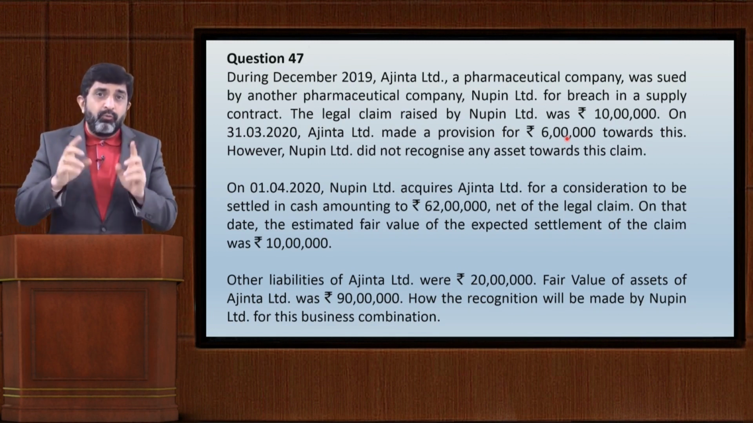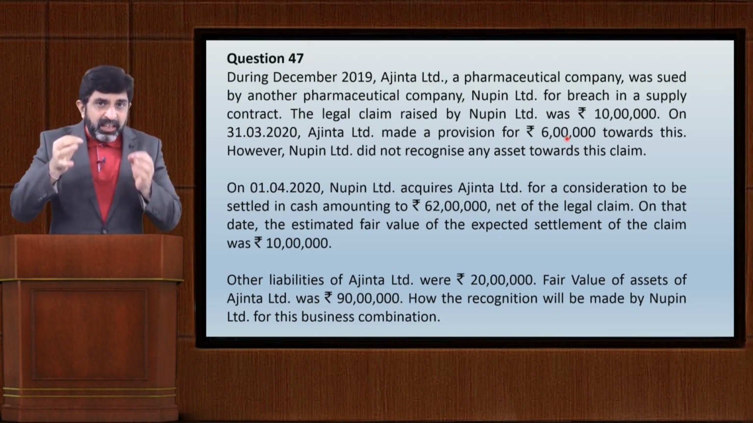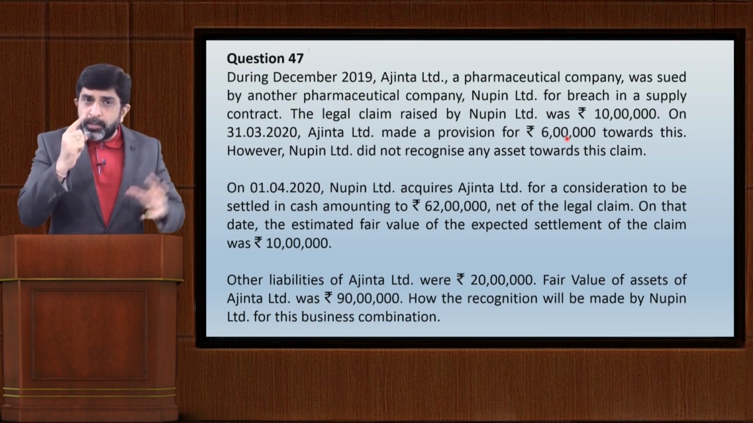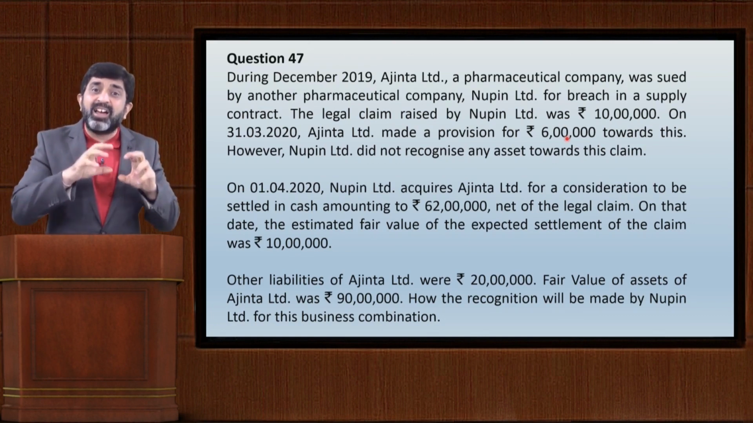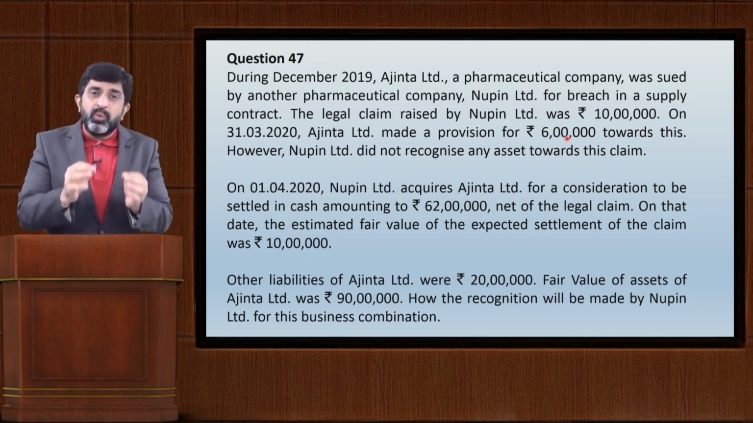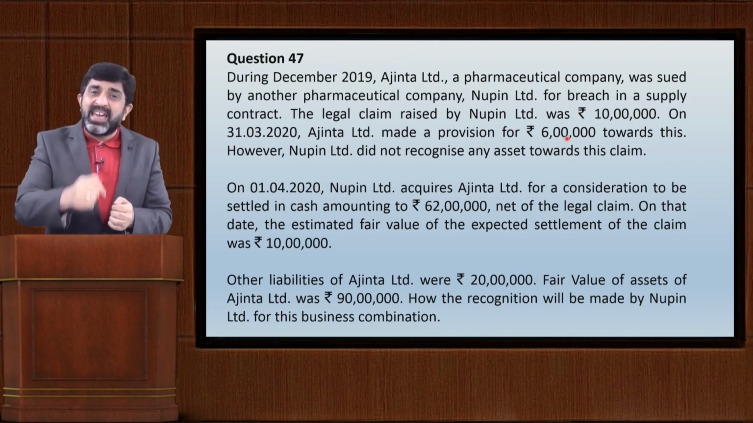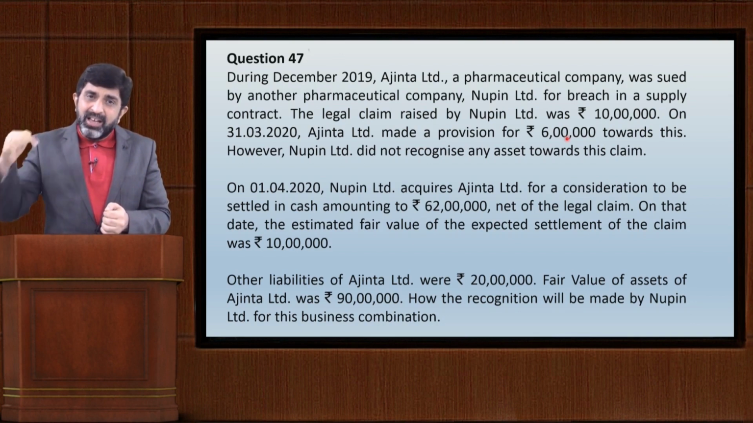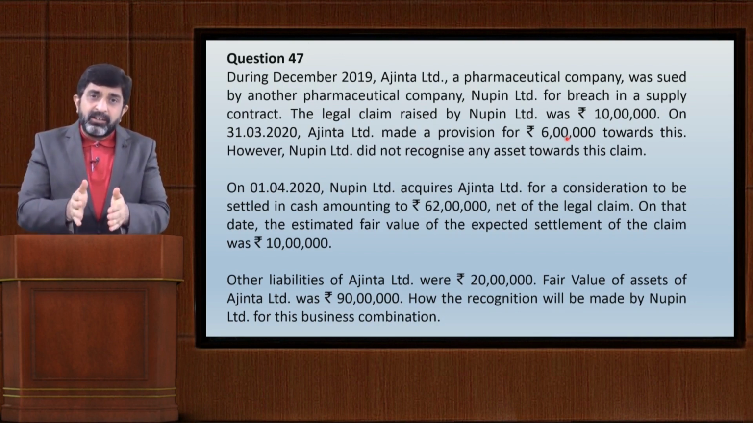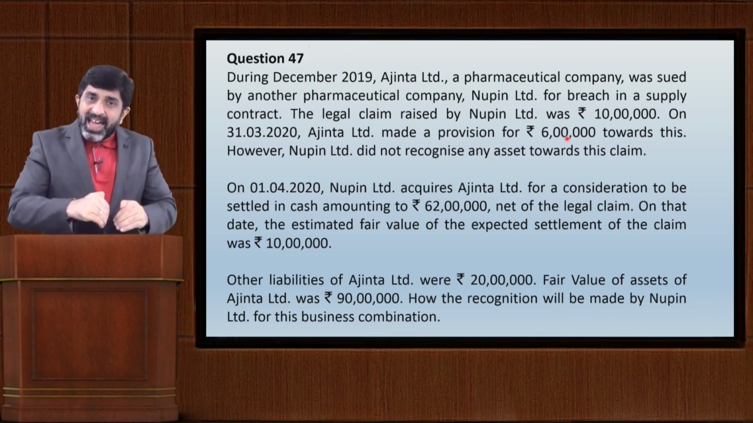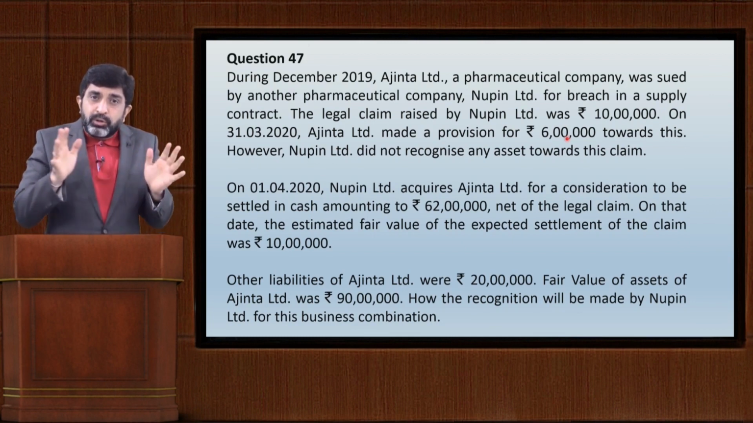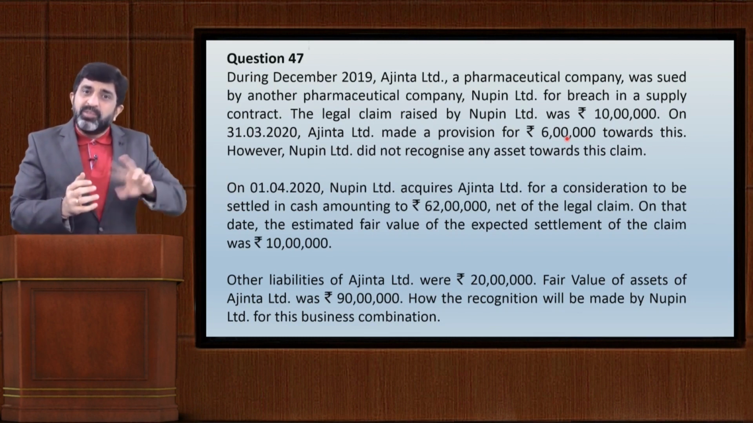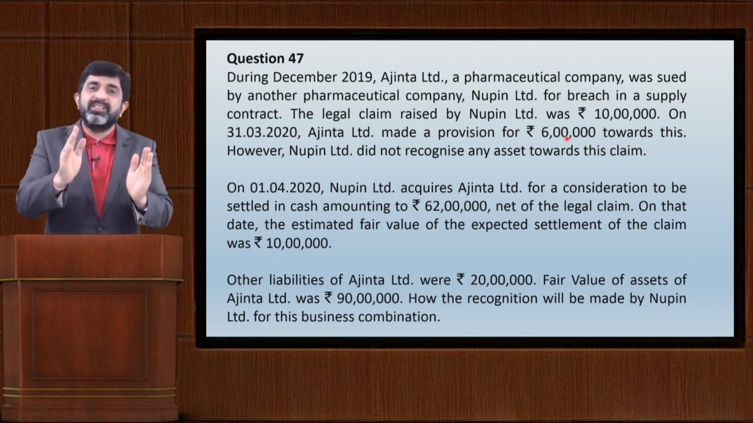And here what will happen in the books of Newpin Limited? In the books of Newpin Limited, not a single rupee of that receivable was identified or recognized earlier. When it is now being settled and it is a claim which is receivable, you will consider the entire amount as a gain and transfer it to P&L at the date of acquisition. In fact, what you can do is consider that 10 lakh of claim recognition prior to making this business combination, so that you are very clear that 10 lakh is receivable, 72 lakhs is payable, net payment 62 lakhs.